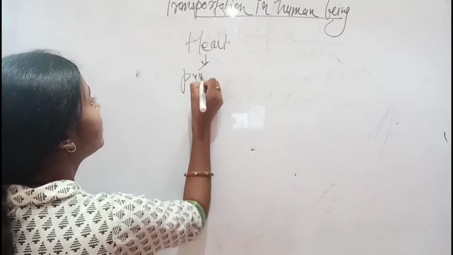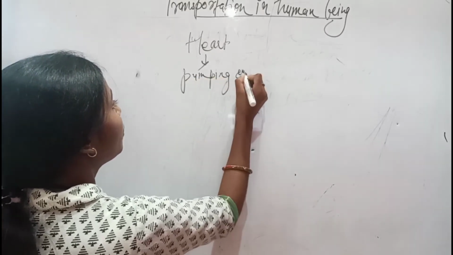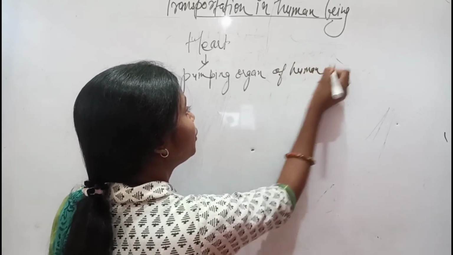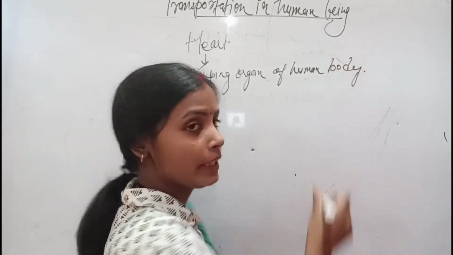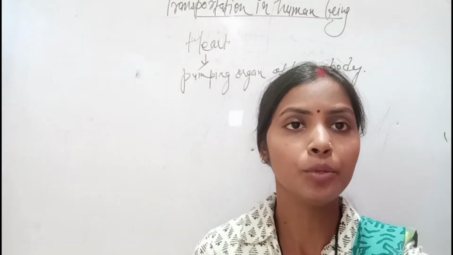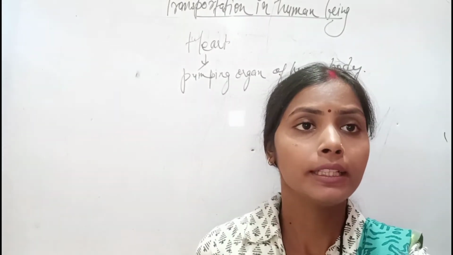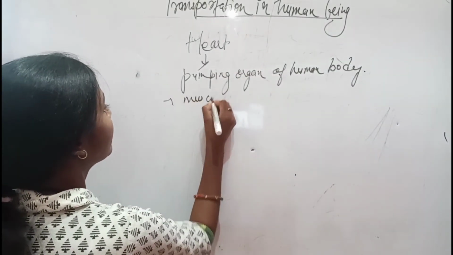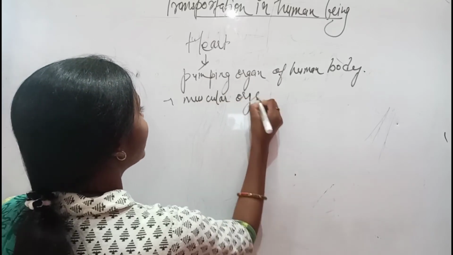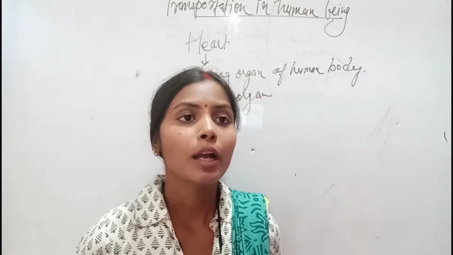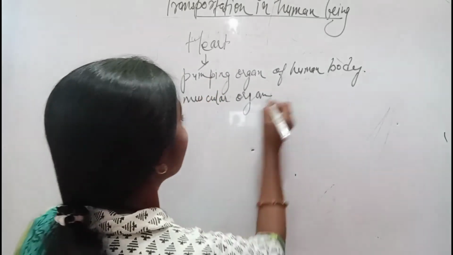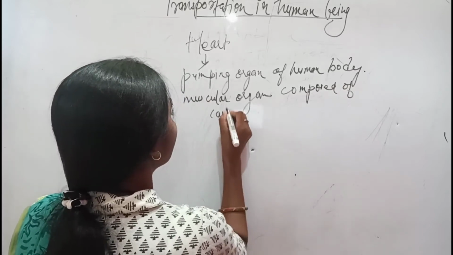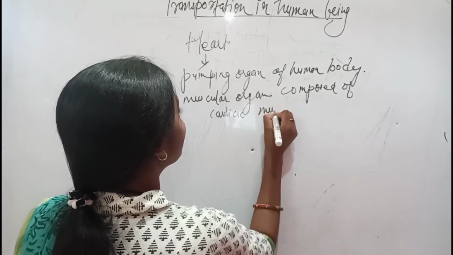The heart is the pumping organ of the human body, and it is a muscular organ composed of cardiac muscle.